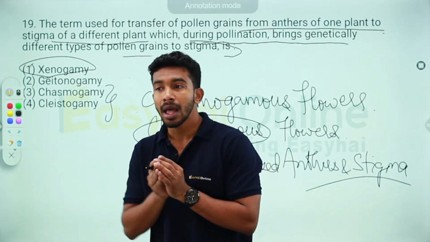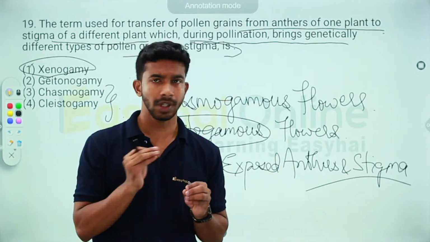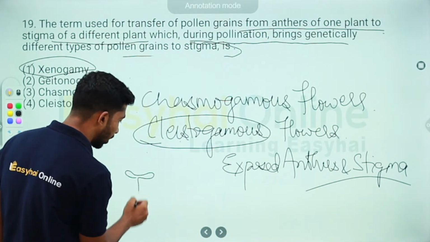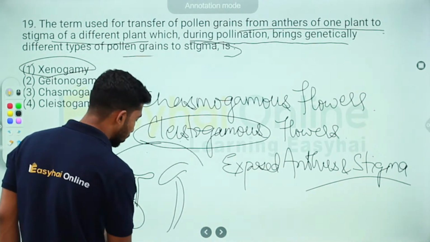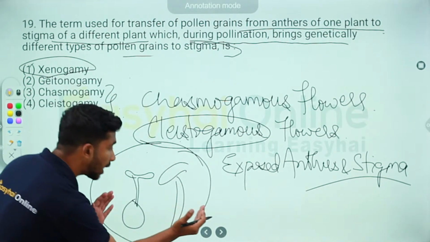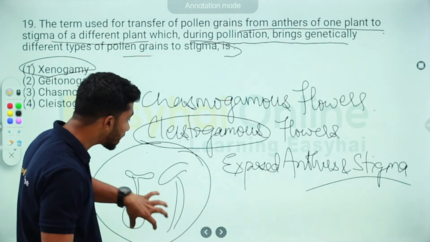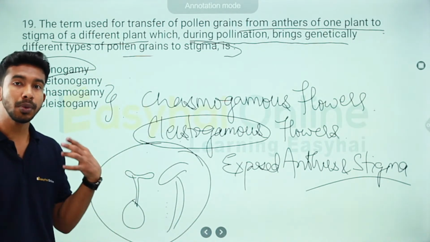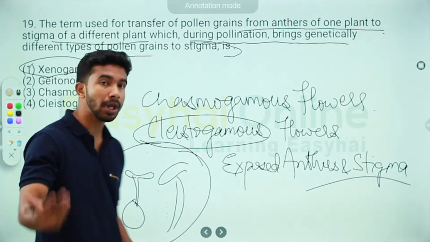So what's happening? A pollen grain that is coming from outside cannot pollinate this flower because they are both covered. The stigma is covered, and the anther is also covered, and they are both lying close to each other. Why is this being done? Why does this flower not want to get cross pollinated?